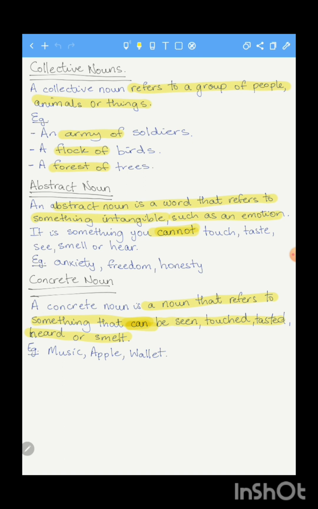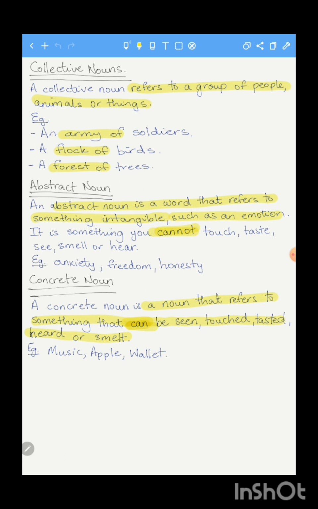A collective noun refers to a group of animals, things, or people. When you have more than one, which is a group, we group them together and have a specific name referred to them. So we have an army of soldiers. A flock of sheep or a flock of birds, because we have more than one bird. A forest of trees, because we have more than one tree.